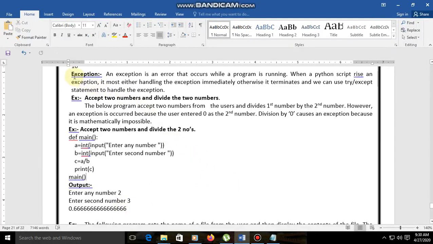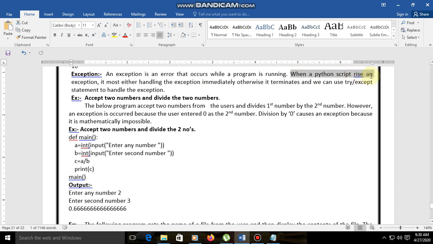Good morning everyone. Today we are going to discuss exceptions, the last concept in our Python course. You already know very well what an exception is, which was learned in second year. Here, an exception is an error that occurs while a program is running. Whenever we run the file, if we get any error at runtime, that is treated as an exception.